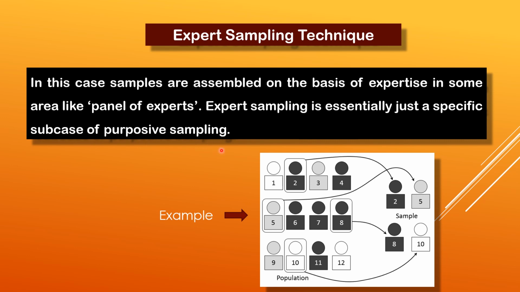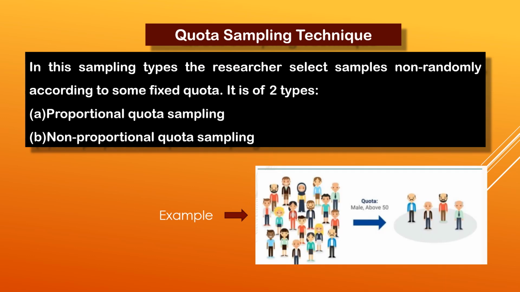For example, if a singing competition is going on and we need some judges who are experts in this field, and this 1 to 12 persons is my total population, then according to expertise, person 2, person 5, person 8 and person 10 are chosen because they are experts in that particular singing criteria. So they are chosen as a sample, or the panel of experts. So this is the expert sampling technique.